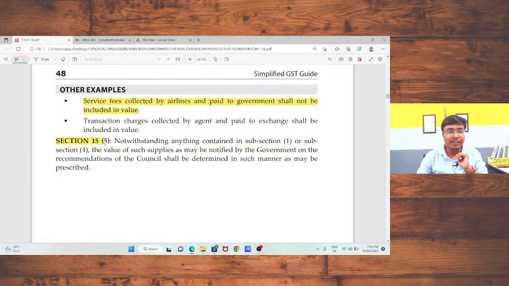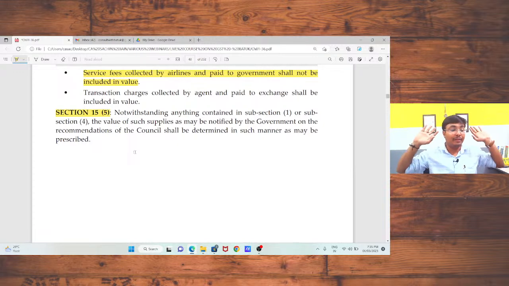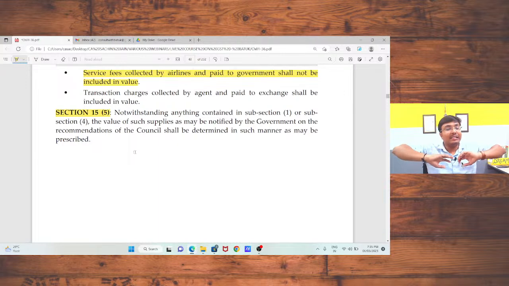Now, section 15, subsection 5. Notwithstanding anything contained in subsection 1 or subsection 4, the value of supply as may be notified by the government on the recommendation of the council shall be determined in such manner as may be prescribed. That means no scrap product. Yes, you are eligible to take the input tax credit. You had taken input tax credit, hence you need to pay the value to the government as 100% value. That is, if you are going to take the input of 18%, in that case you need to pay tax on that amount of your selling price, whatever will be 22,000 or 18,000.